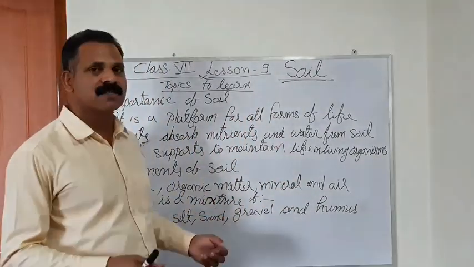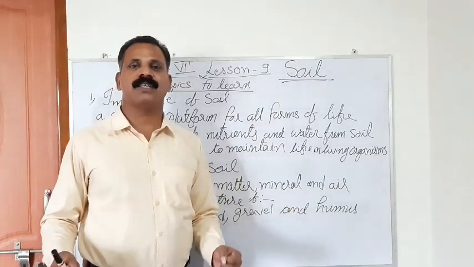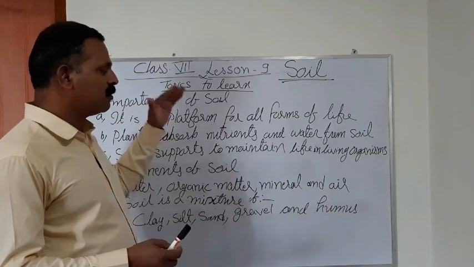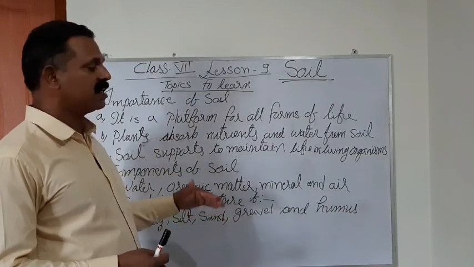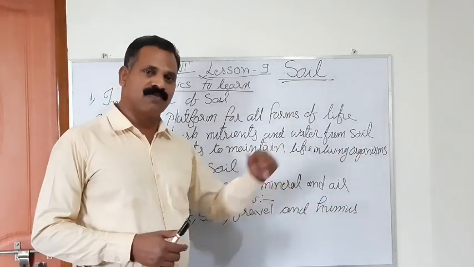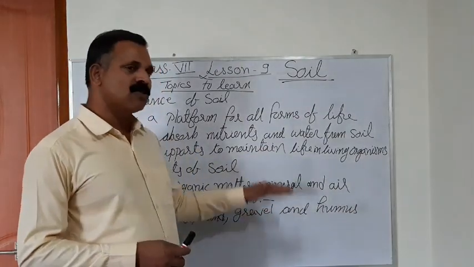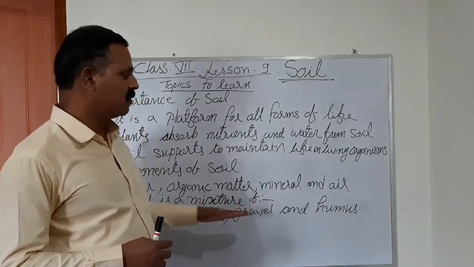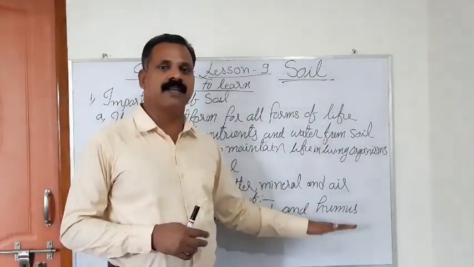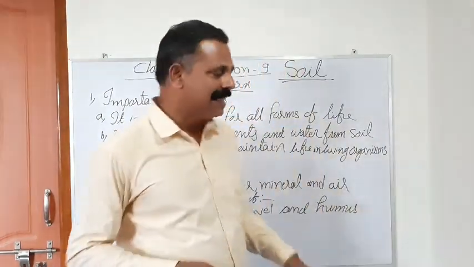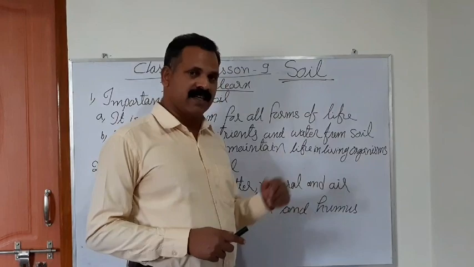Whether it is plants, animals, a human being, whatever it is, once they die, their body decomposes with the soil, and it becomes a part of the soil. These remains of the dead or decayed organisms are called humus.